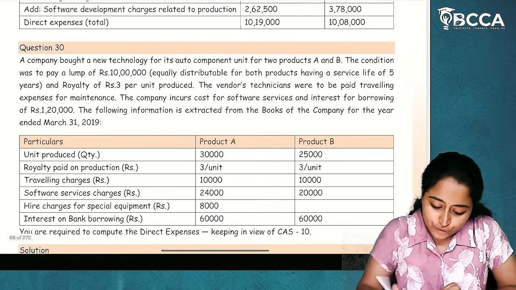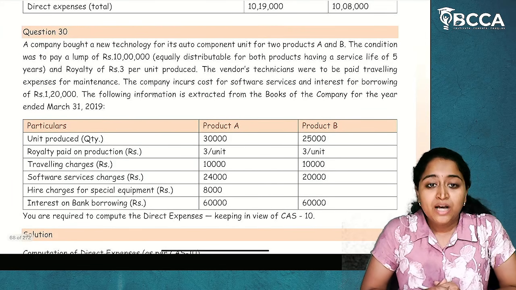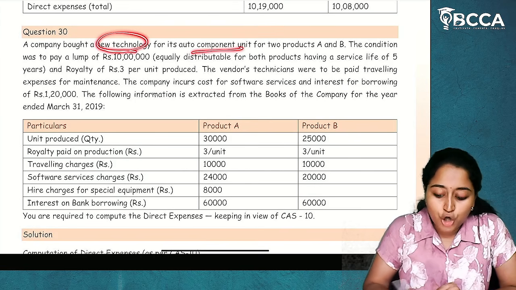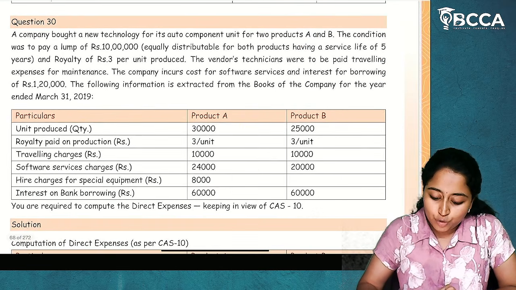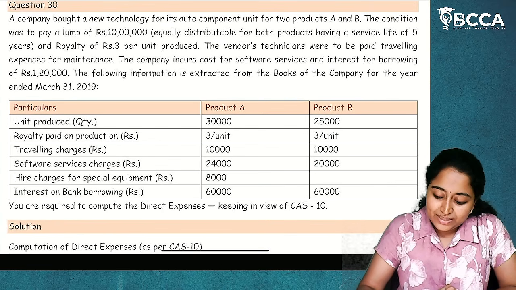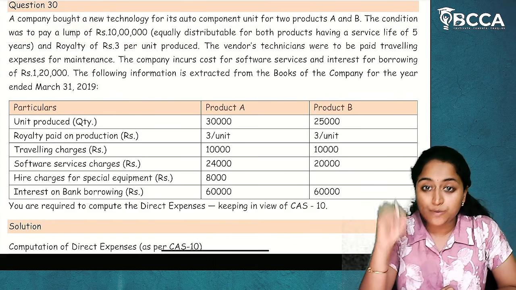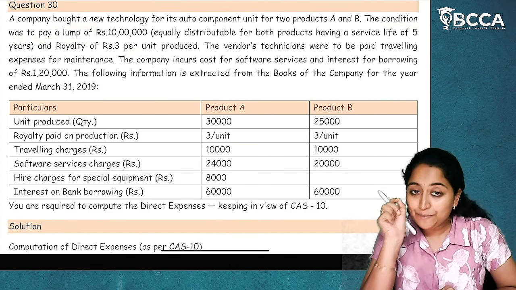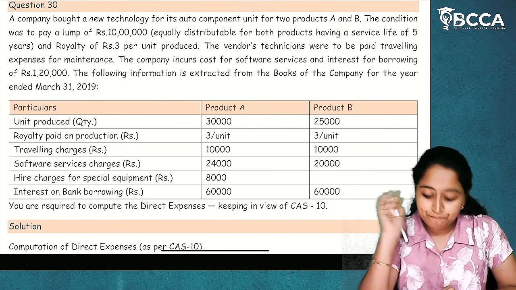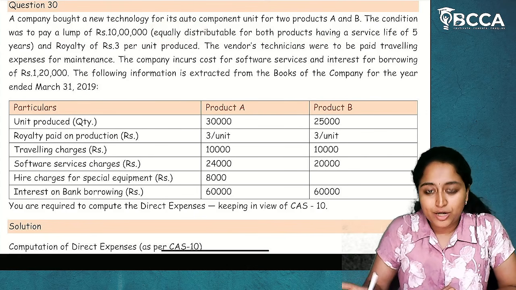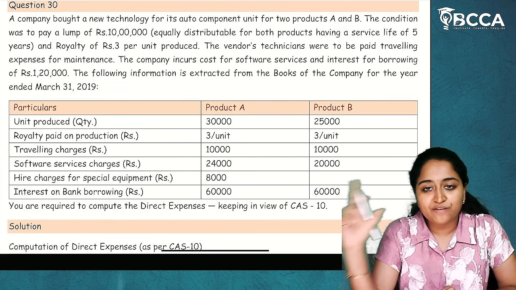Now, we are moving on to the next question, which is question number 30. See here. A company bought a new technology for its auto component unit for two products, product A and product B. So, for two products, they have bought a new technology. The condition was to pay a lump sum of 10 lakhs. Here in this question, a lump sum payment is made of 10 lakh rupees, which means amortization should be done. It is equally distributed for both products, which means 5 lakhs lump sum payment for product A and 5 lakhs for product B.